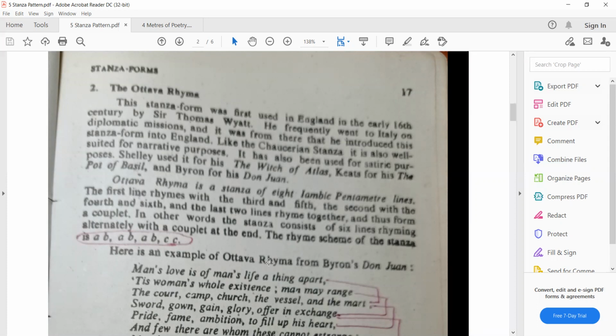It has also been used for satire purposes. Shelley used this for The Witch of Atlas, Keats for The Pot of Basil, and Byron for his very famous poem, Don Juan. So they also used it for this. Okay, so here Ottava Rima is a stanza of 8 lines.